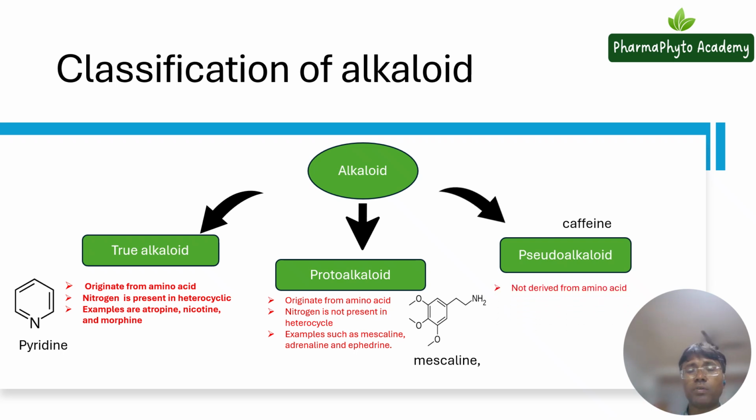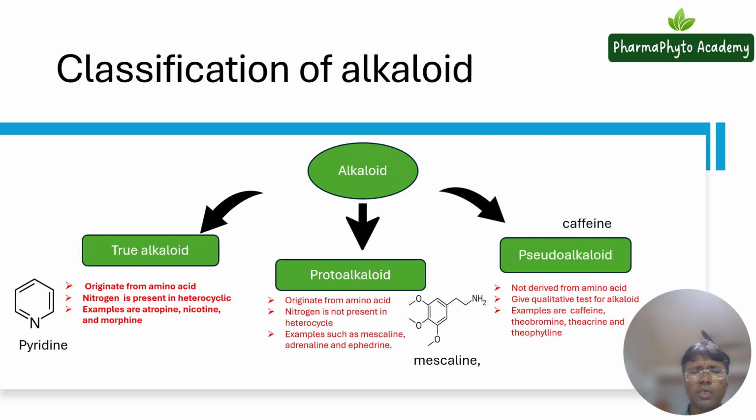So let us see about the pseudoalkaloids. These are not derived from amino acids. You should be very clear about the pseudoalkaloid. If someone asks what is a pseudoalkaloid, then you have to clearly say that these are not derived from amino acids. Even though they show some qualitative tests of alkaloids, they are not derived from amino acids. Examples of such alkaloids are caffeine, theobromine, theocrine, and theophylline. These are some examples of pseudoalkaloids.